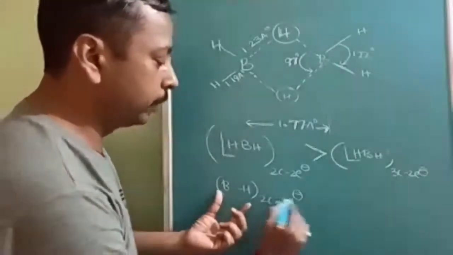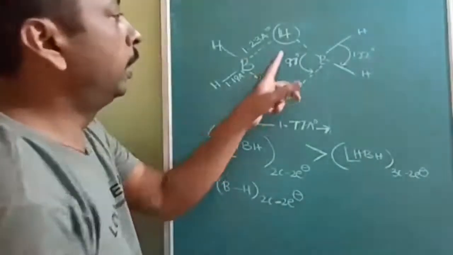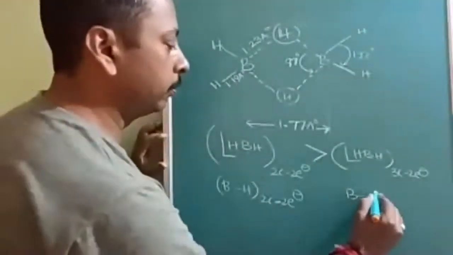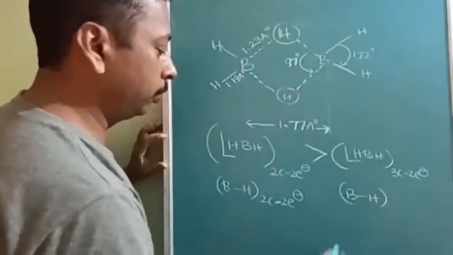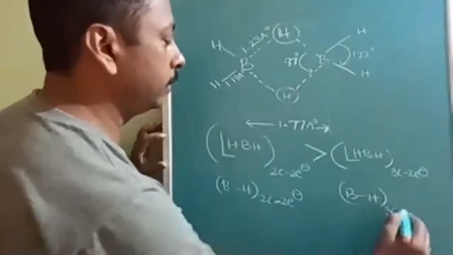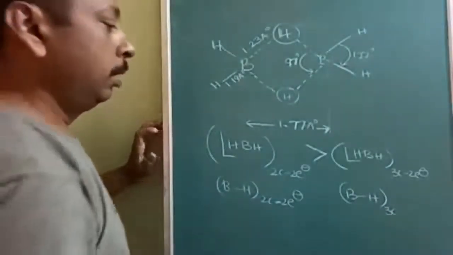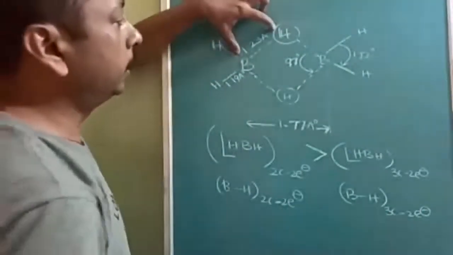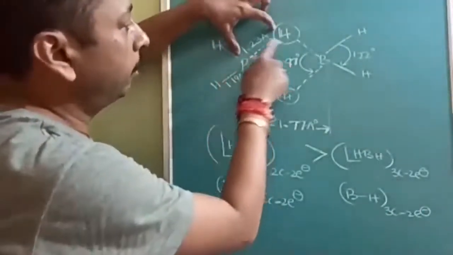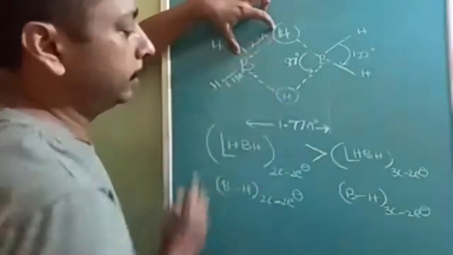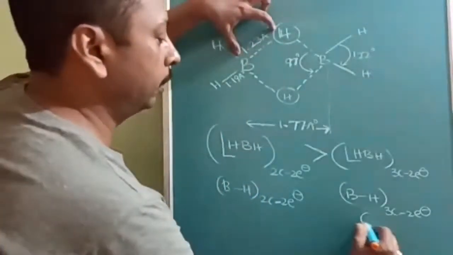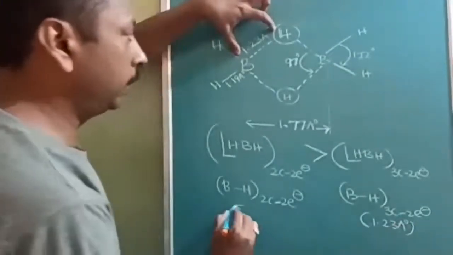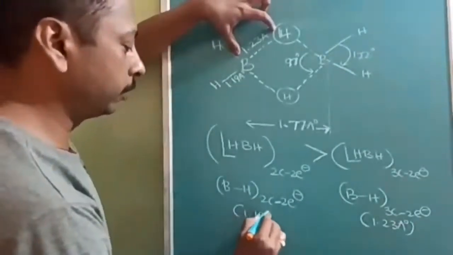BH of 2 center 2 electron, and this bond length is again the BH bond length only, but it is of 3 center 2 electron. So this bond length is the boron and hydrogen bond length only, but it is of the 3 center 2 electron bond. It is 1.23 angstroms, and it is 1.19 angstroms.